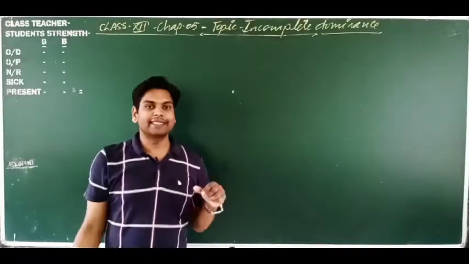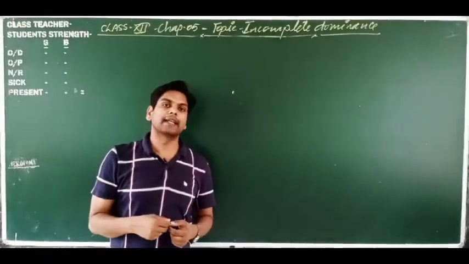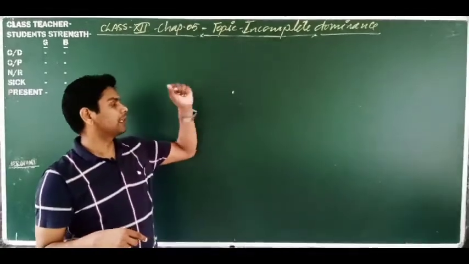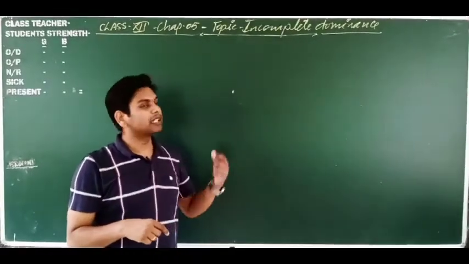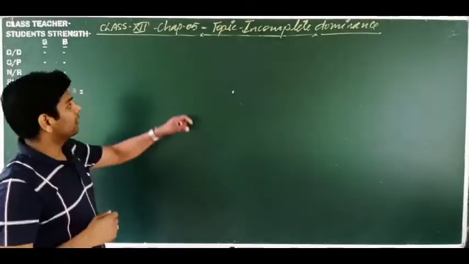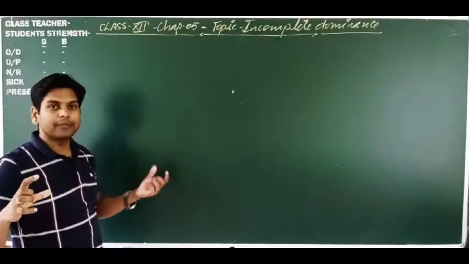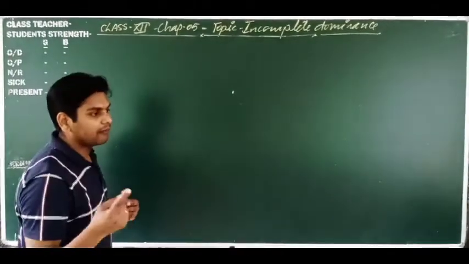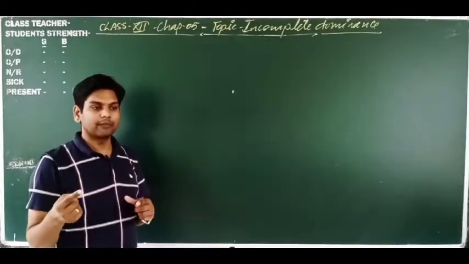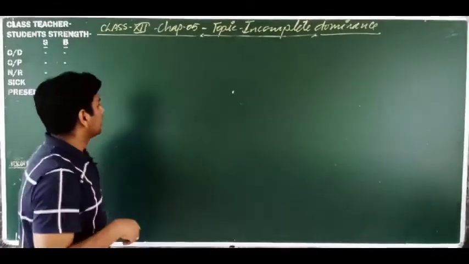Dear students, now let's discuss how this dominance occurs. We have discussed incomplete dominance in Snapdragon and Mirabilis jalapa, which was given by Correns. Here let's discuss how dominance appears, or practically how it happens. Why is one allele dominant and one recessive? What is the reason? Let's discuss here.